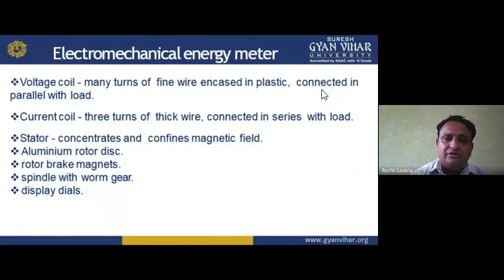Now moving forward, the voltage coil is the first part. Many turns of fine wire encased in plastic, connected in parallel with the load. Current coil, a few turns of thick wire connected in series with the load. Stator concentrates and confines the magnetic field. Aluminum rotor disc for rotation purpose. Rotor brake management is there with the brake magnets. Spindle with worm gear, and display dials through which we can read.